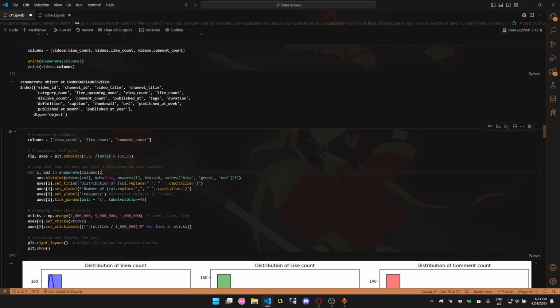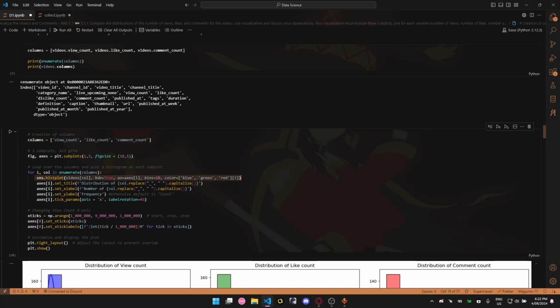I've created the columns I need here. Then I've created the subplots parameters, a 1x3 grid with 3 subplots in this case. One for views, one for likes, and one for comments. Here I have a for loop that takes the index and the element, in this case the column names. It will loop through these 3 columns, 1, 2, and 3. It will be looping 3 times.